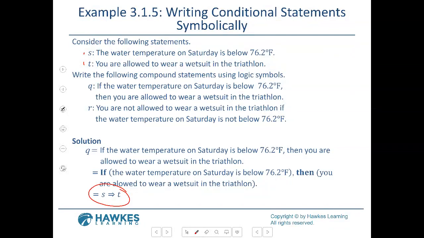And it says if and then, and you just use this implies arrow. The first part implies the second part, and that's basically it. It's saying if and then, so all you do is use this arrow. Now, if it negated any part of it, if it said the water temperature on Saturday is not below 76.2 degrees, then you would put a squiggly line in front of S. So it's just relating these two statements. It says if then, use that symbol. And I think I put that on your, no, you may want to add it, it's at the bottom of the truth table.